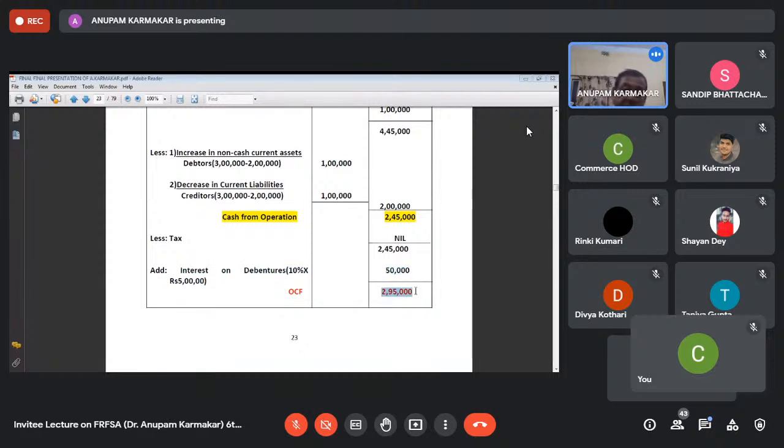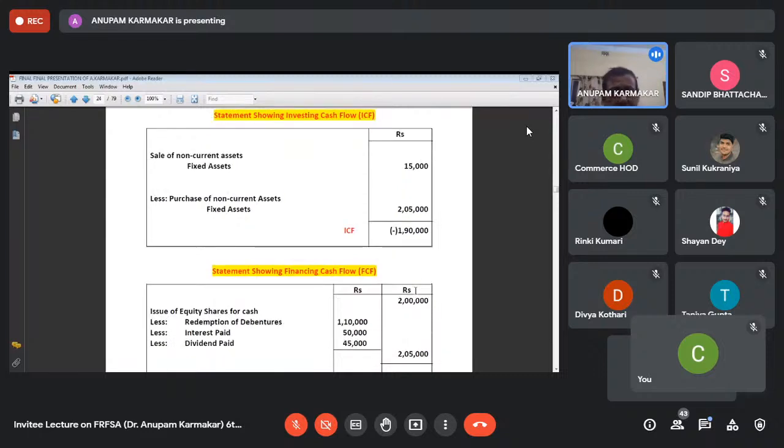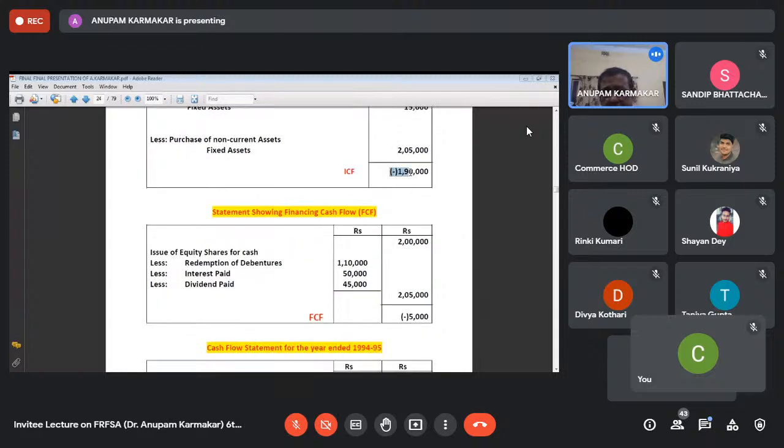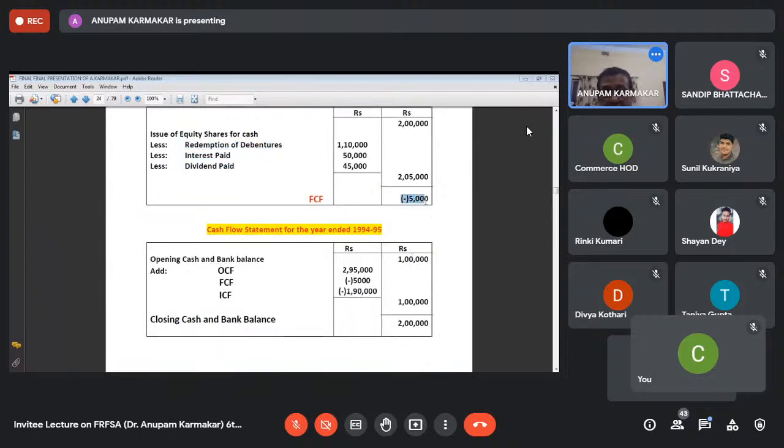That is 2,95,000. Next, we have prepared the investing cash flow, that is sale and purchase of fixed assets, and it is giving us the negative investing cash flow. Financing cash flow: issue of equity shares, the figure you will get from this equity share capital account. Redemption of debentures, interest paid, dividend paid, that will give you the financing cash flow.